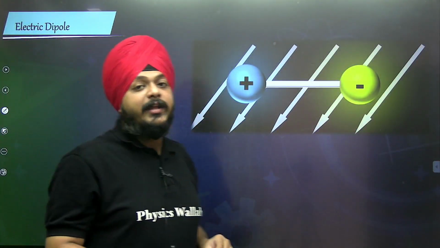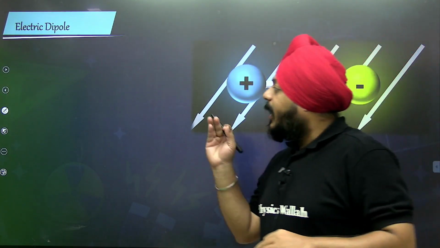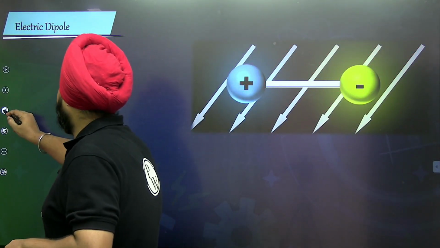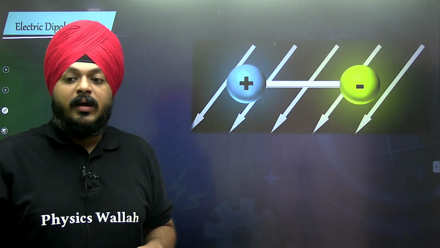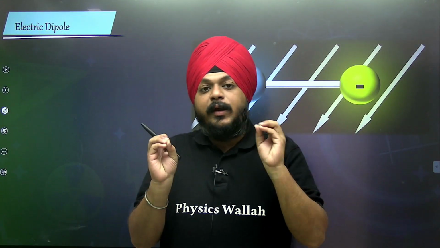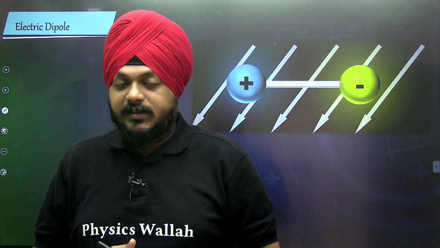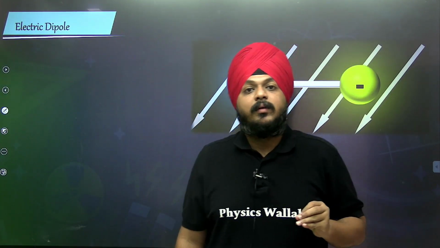First of all, what actually is the electric dipole? See, basically we have two kinds of charges, the first one positive and the second one negative.